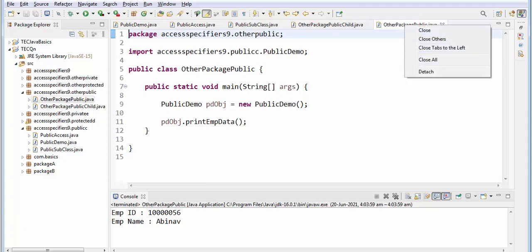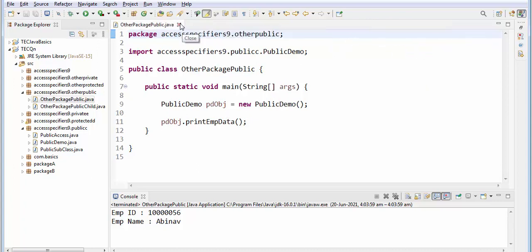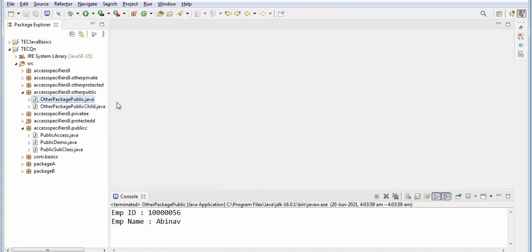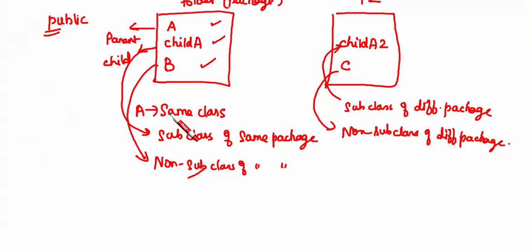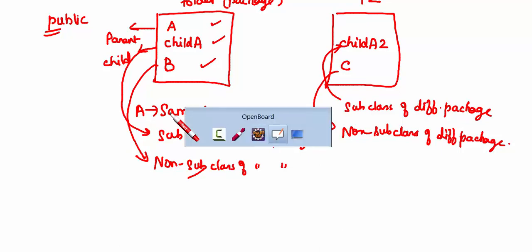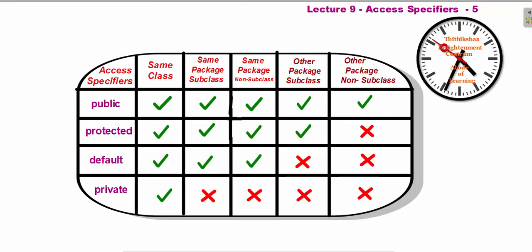Just understand the concept and play with this. Because you have 1000 lines of code, if the basics are not strong, then whatever you study in Java, you will not be able to understand. The basics should be strong. So that's all about public, and the same thing I have written over here.